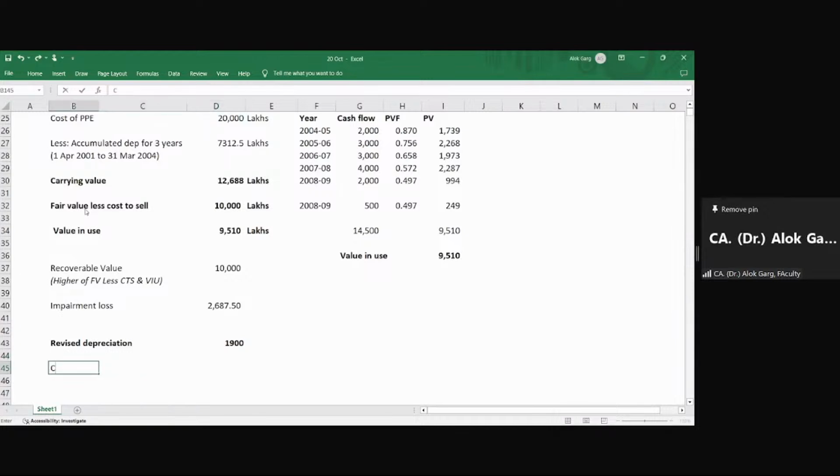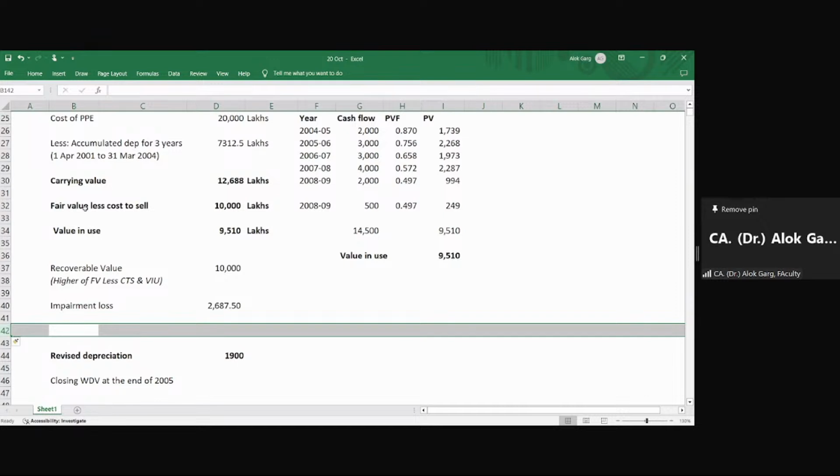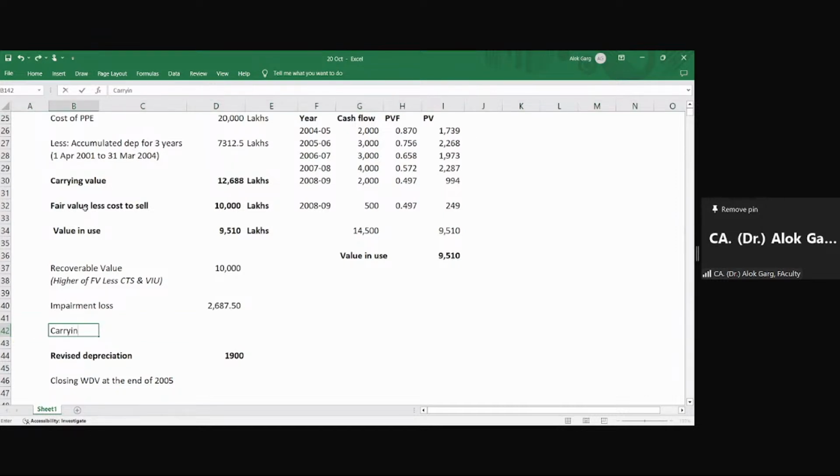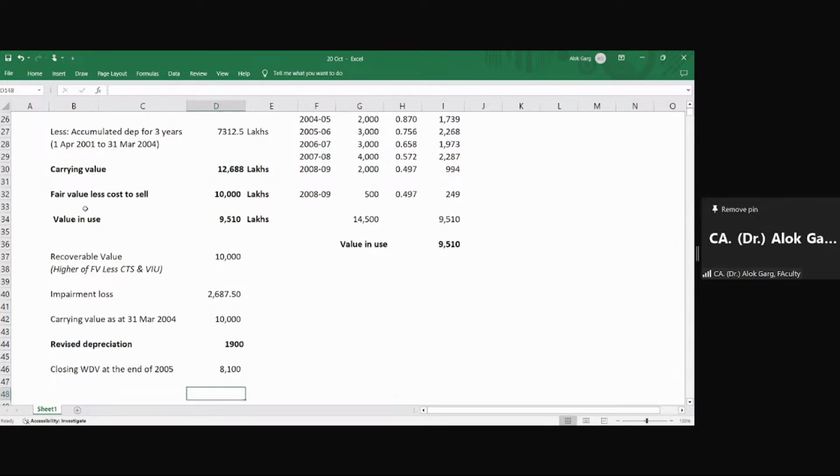Okay, so closing WDV at the end of 2004-5. क्या हो गई closing WDV? After the impairment loss, your closing WDV, your carrying value of the asset at 31st March 2004, is 10,000. And your closing WDV at the end of 31st March 2005 is 8,100.